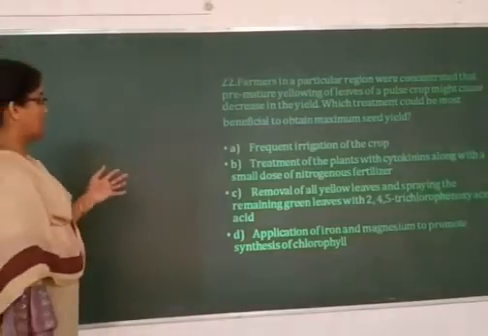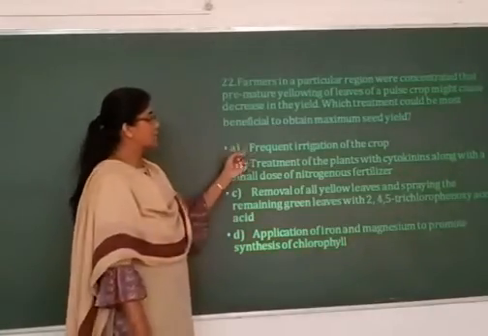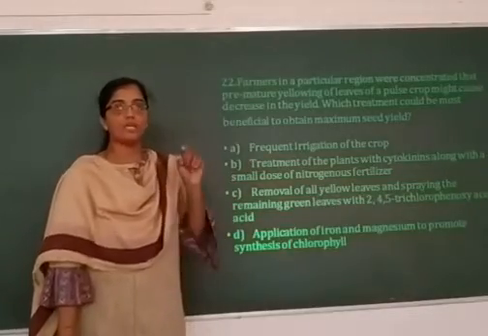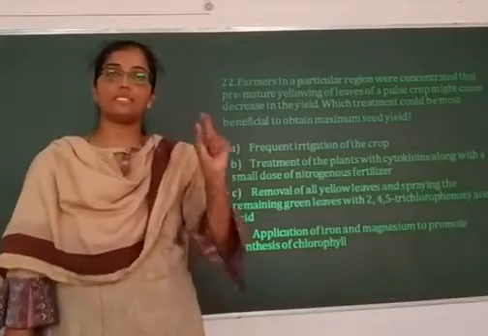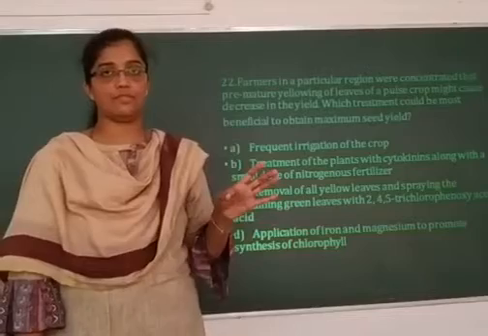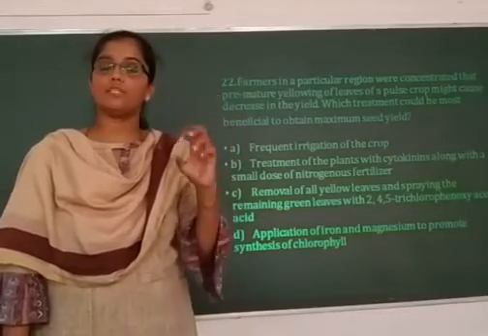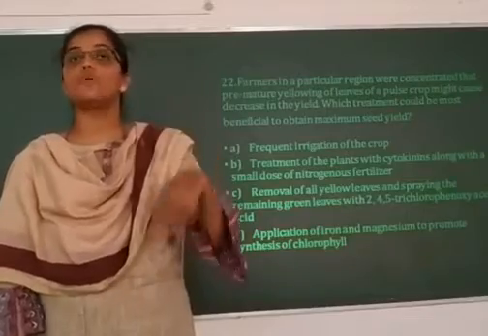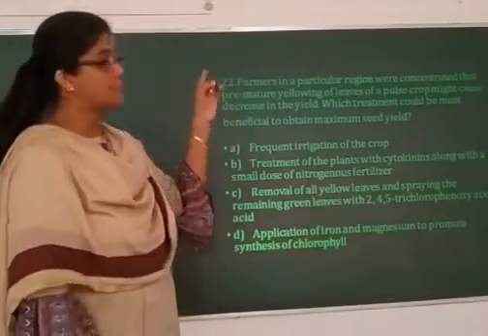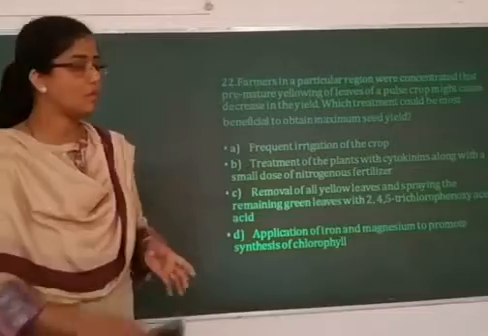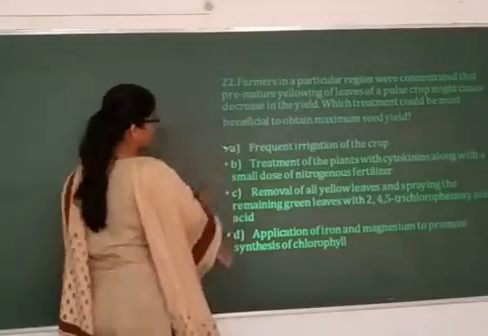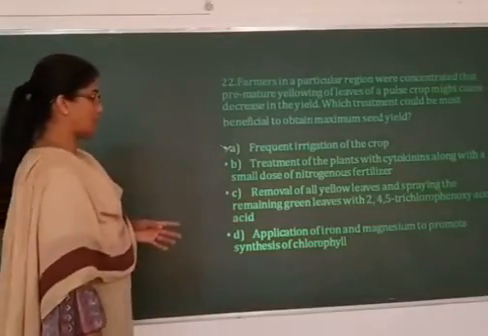Now look at the options. Frequent irrigation of a crop. Yellowing of the leaf is not a symptom of dehydration or the scarcity of water. If enough water is not available, the leaf starts wilting. Here the leaves have started becoming yellow. So option 1 is wrong.